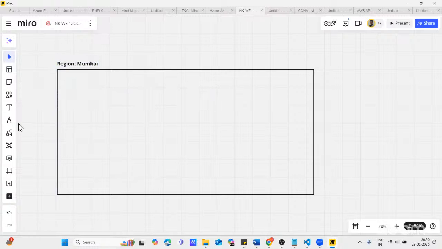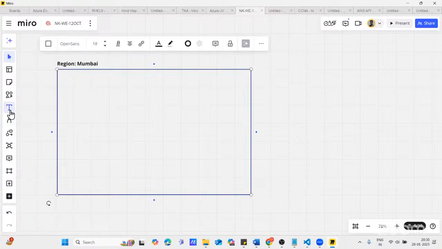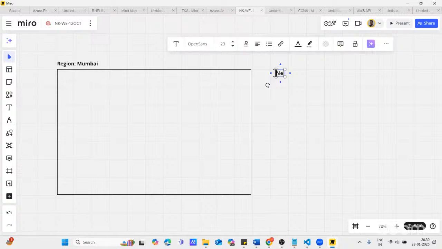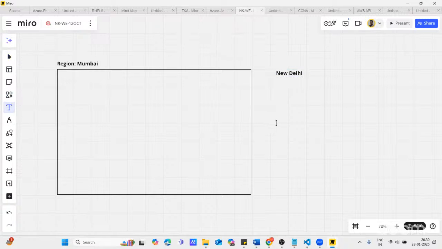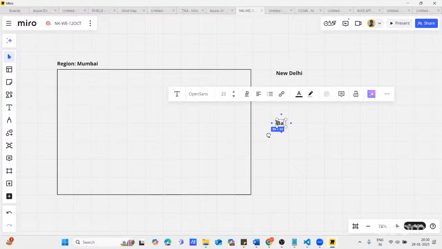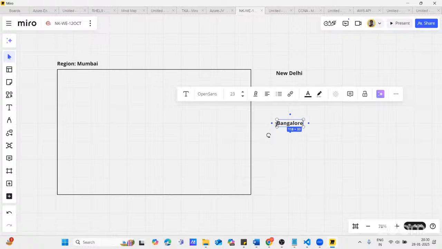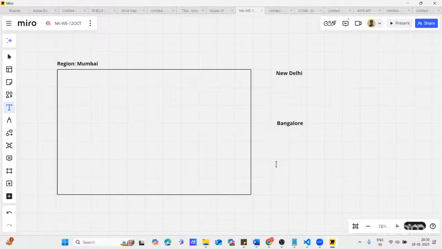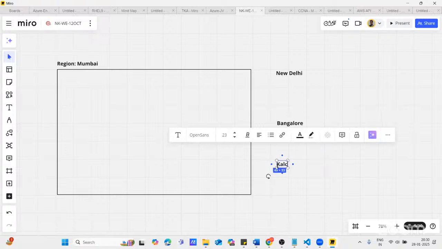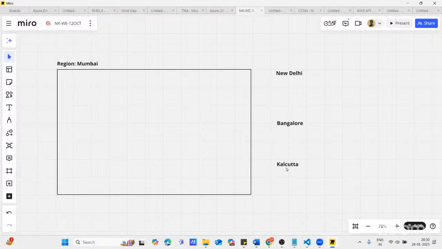So this is a big region, and we have some other cities available in India. For example, New Delhi, which is the capital of India, and Bangalore. Let's say I'm taking only three cities here.